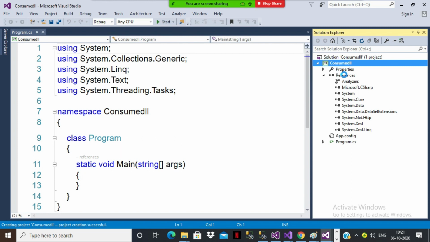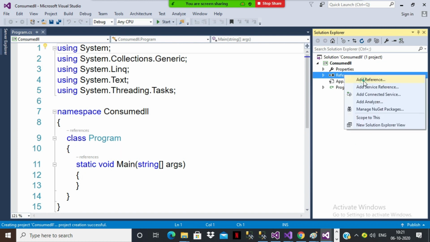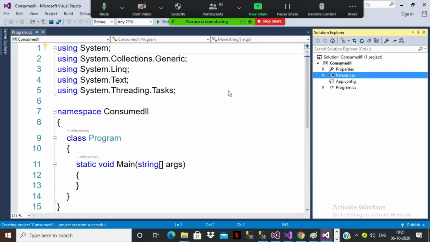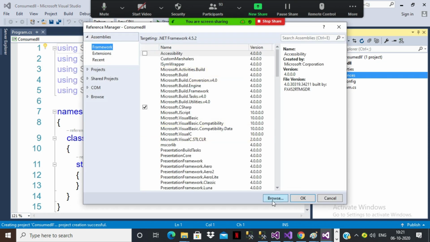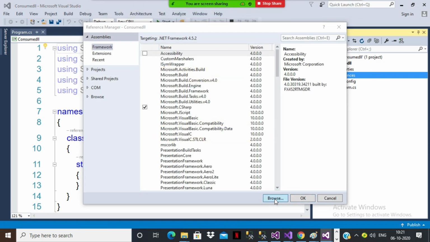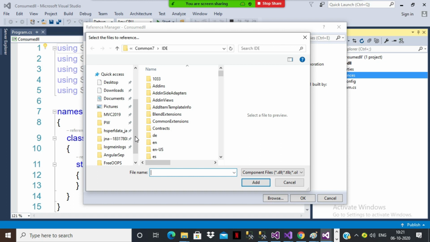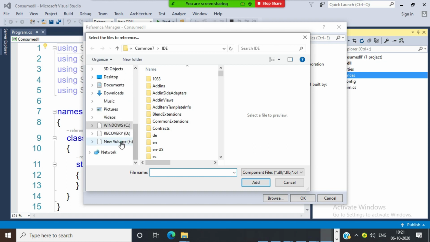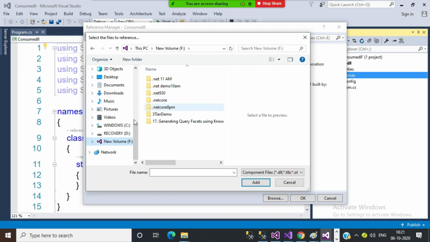Go to Solution Explorer, right click on References, add reference. Go to the location, select Browse. There you can go to F drive and select my assembly folder.